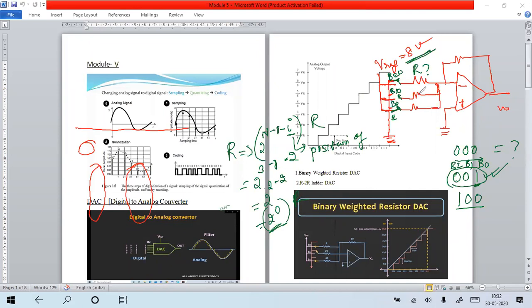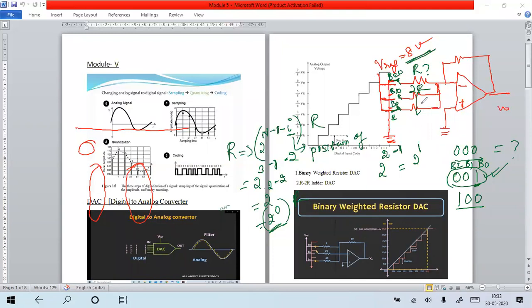Second, what about 2 to the power of n minus 1 minus I? N minus 1 means 3 minus 1, 2, minus I. The position is what? First position. So 2 to the power of 2 minus 1 is 2. It is 2R.